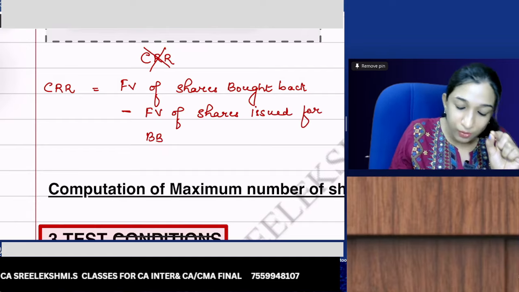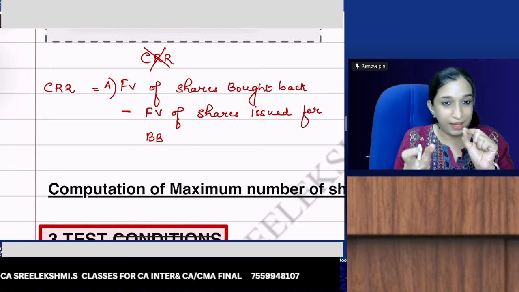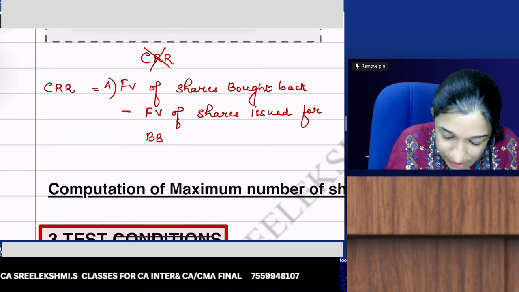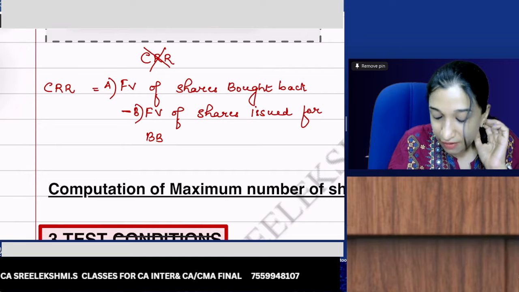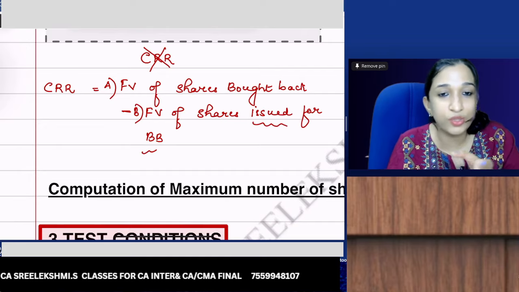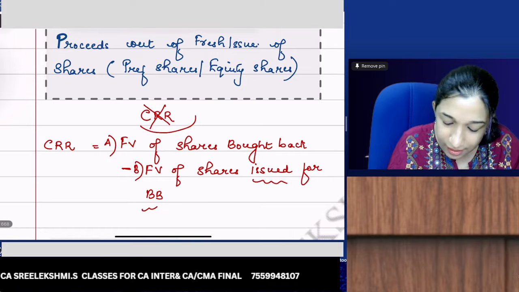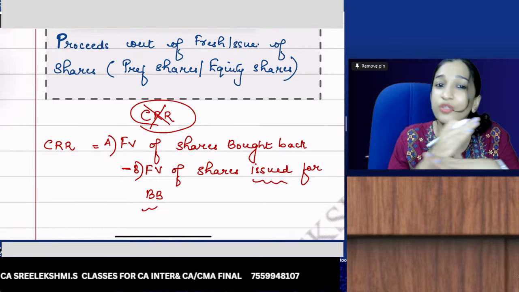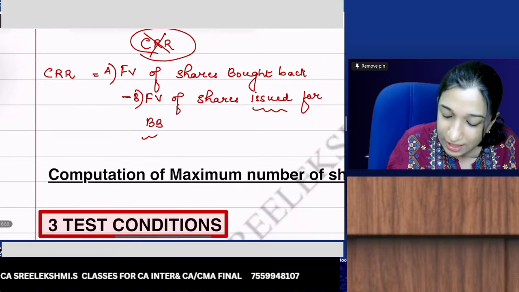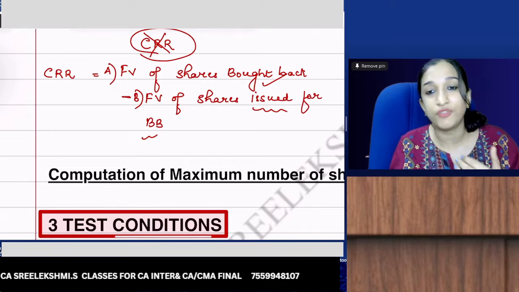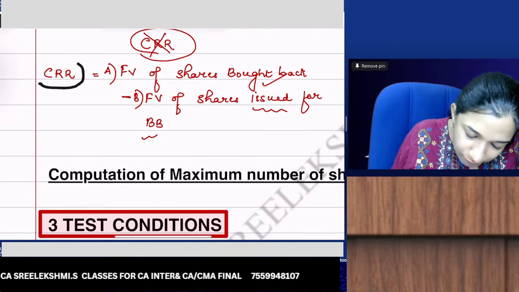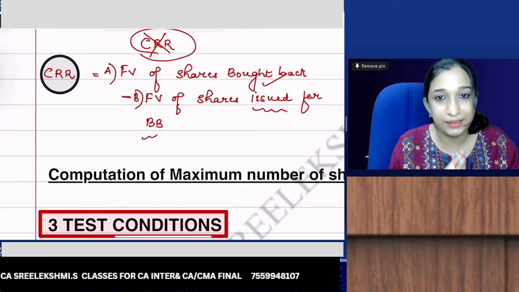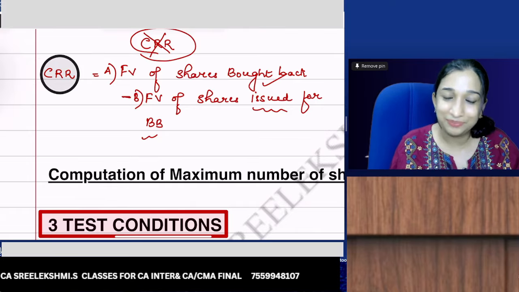You take the face value of shares bought back and deduct the face value of shares issued for buyback, because if shares are issued and external sources raised, then CRR is not required. That is the amount of CRR to be created.